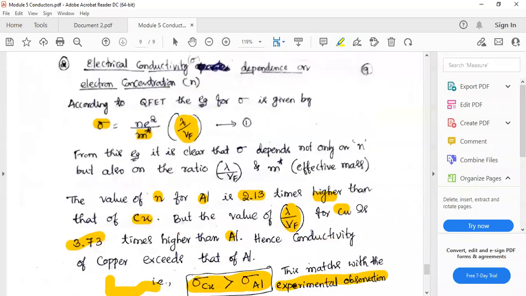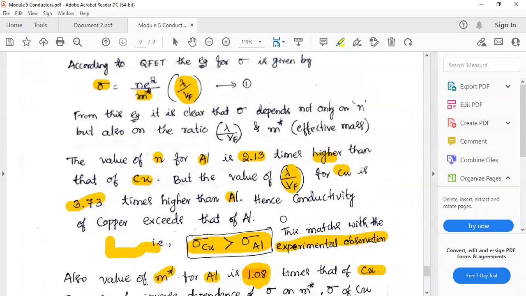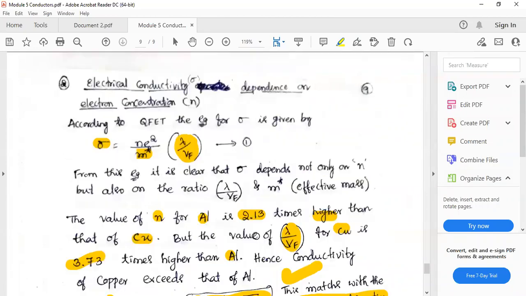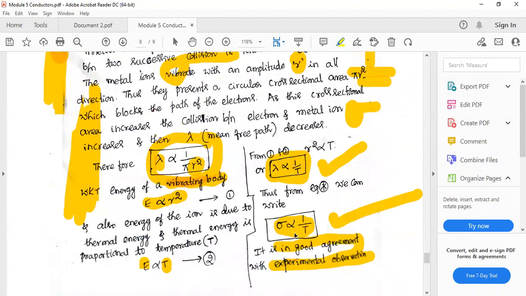Therefore, we have solved both the problems. We have solved that copper is a better conductor than aluminum, and we have also solved that sigma is inversely proportional to temperature. Okay, thus quantum free electron theory is successful in explaining experimental observations.